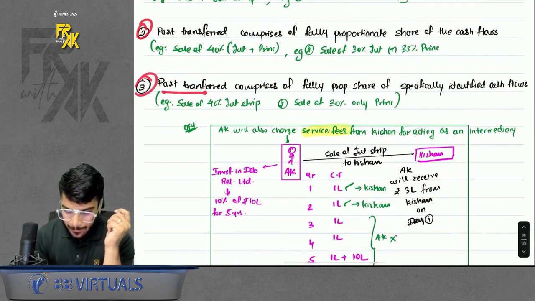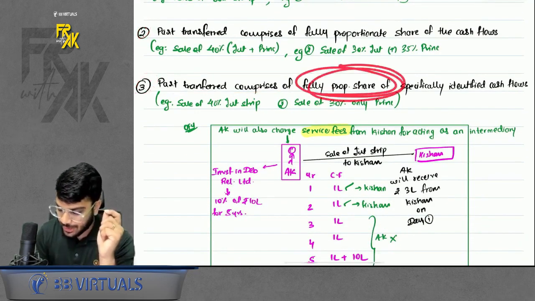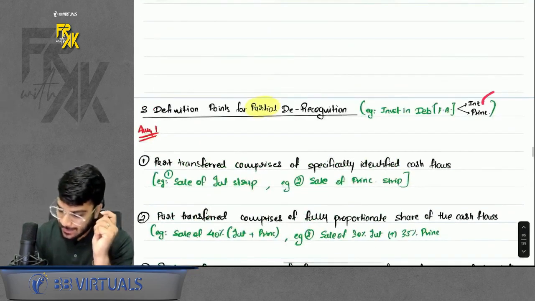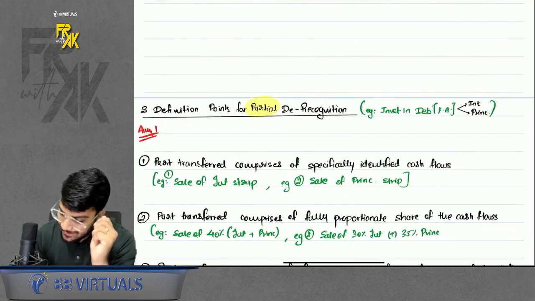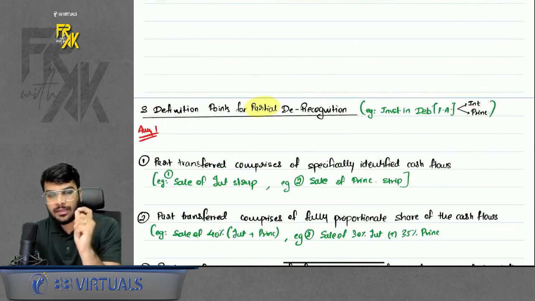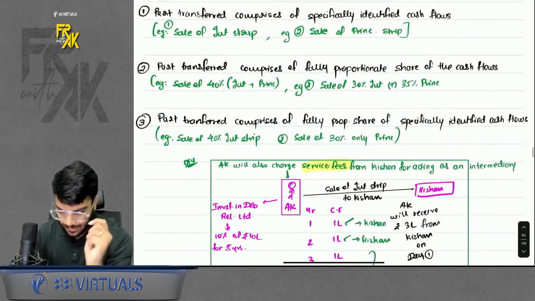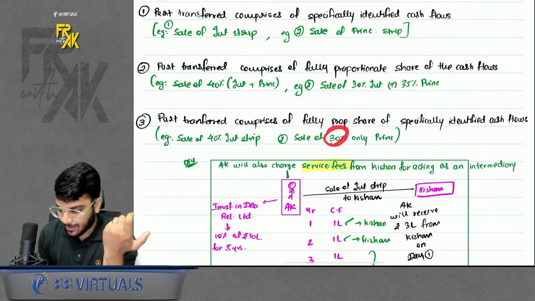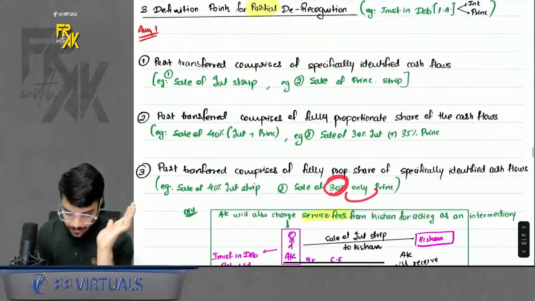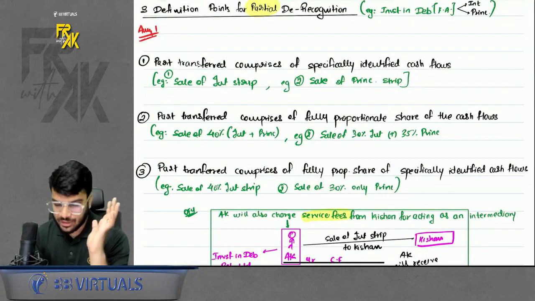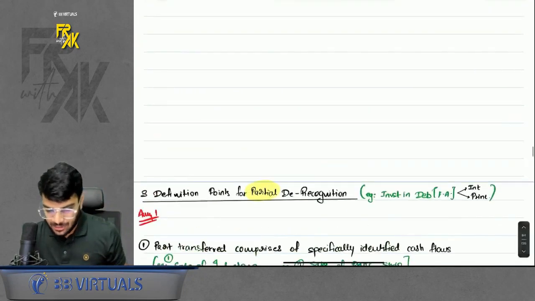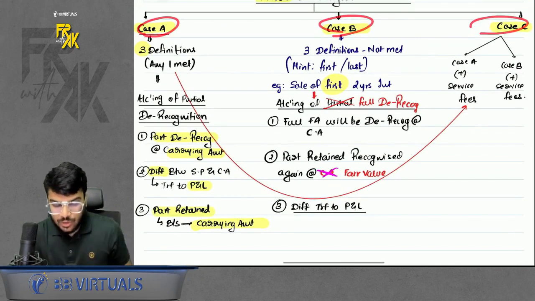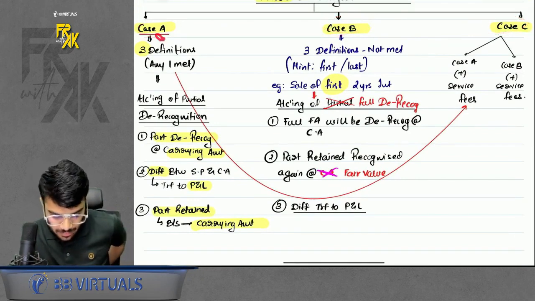Or else third, the part transferred comprises fully proportionate share of specifically identified cash flows. This means you are transferring any one cash flow out of the two, and also in that one cash flow you are not transferring it fully, you are transferring some proportion of it. For example, you are selling 40% of the interest portion, or you are selling 30% of the principal portion. So if you are falling under any of the three definitions, then you will fall under partial derecognition, case number A. In partial derecognition also there are three cases, case A, case B, case C. So if you fall under the three definitions, you are falling under case number A.